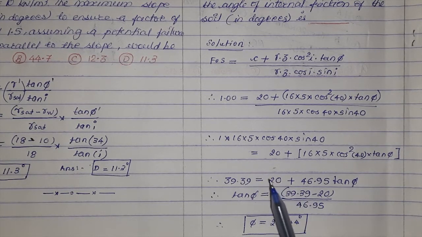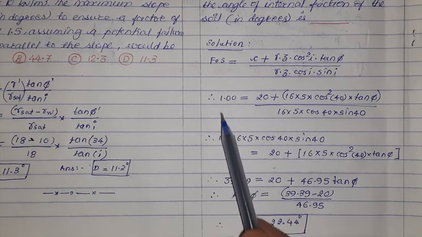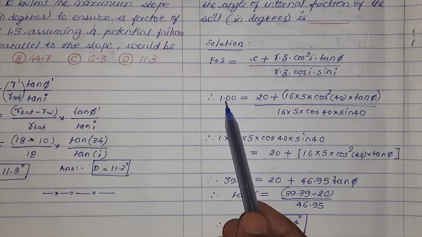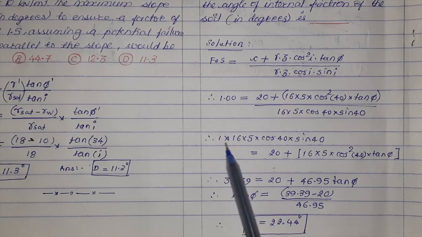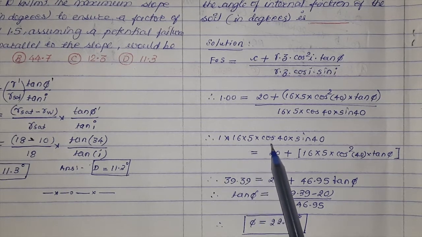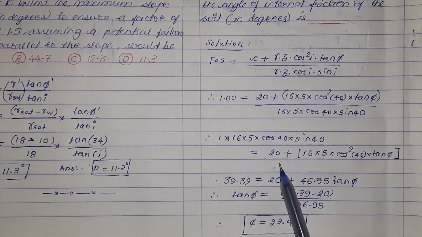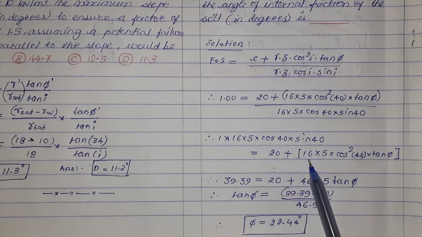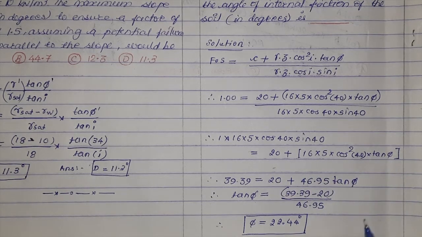After rearranging the terms, this denominator would come on the other side. So it will be multiplied with this factor of safety 1. So the left hand side of the equation becomes 1 into 16 into 5 multiplied by cos 40 into sin 40. The RHS will be 20 plus 16 into 5 cos square 40 multiplied by tan phi.